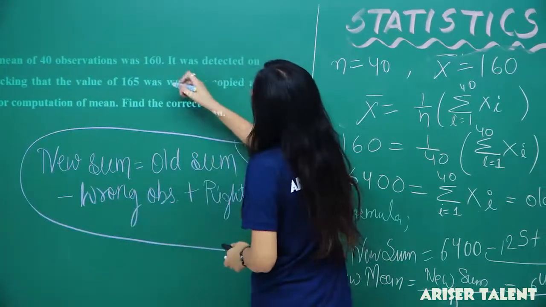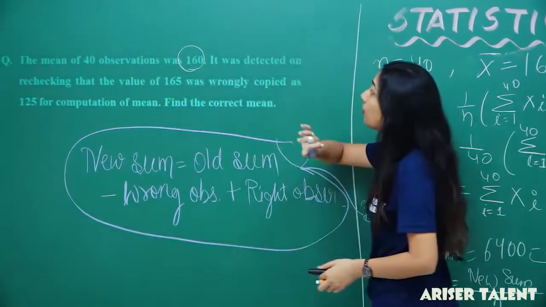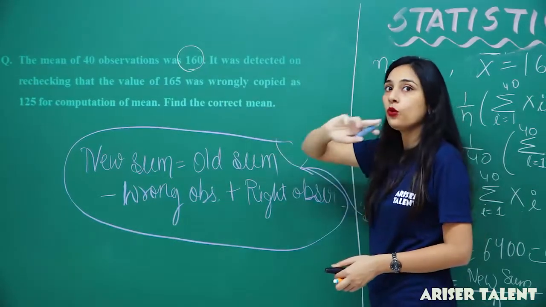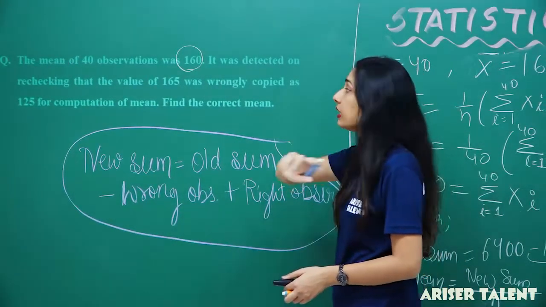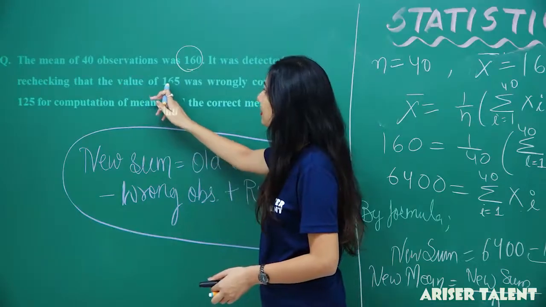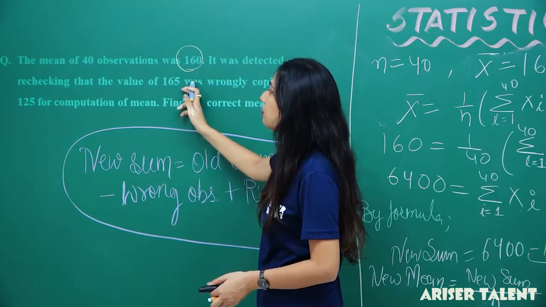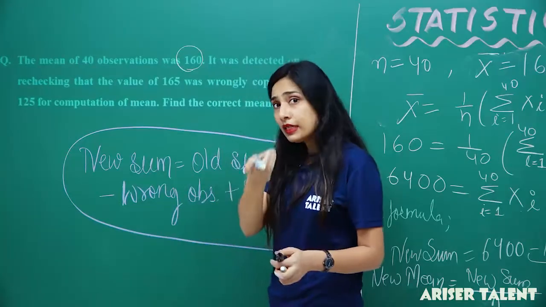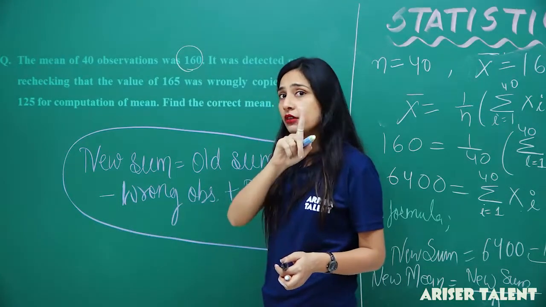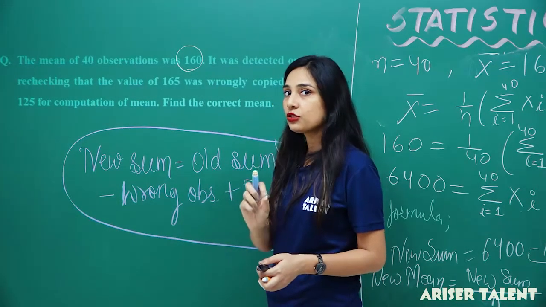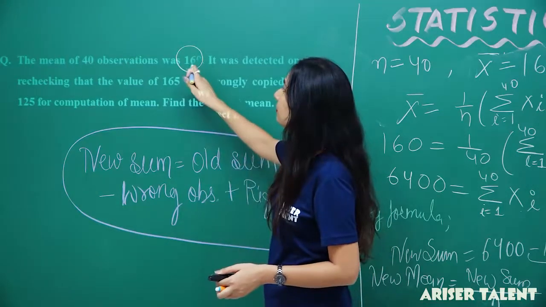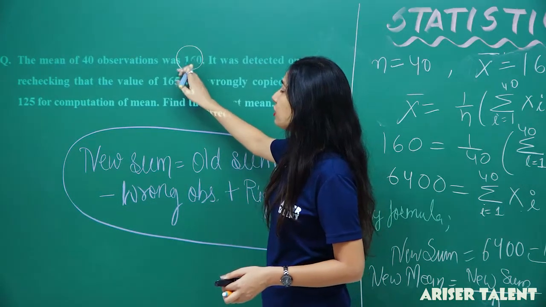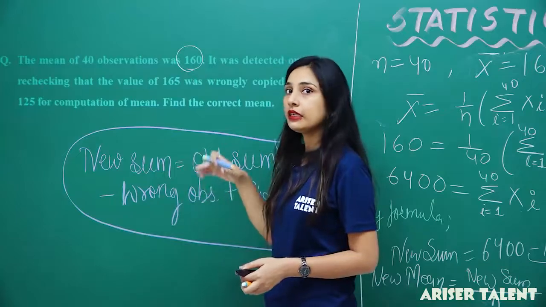The mean before was 160. Now you can imagine this. I have told you about the advantages over there. The advantage is this: you have taken this 165 and 125, and the difference is 40. But the mean is fluctuating by only one number, because the mean from the 40 observations was 160, but here it is 161.